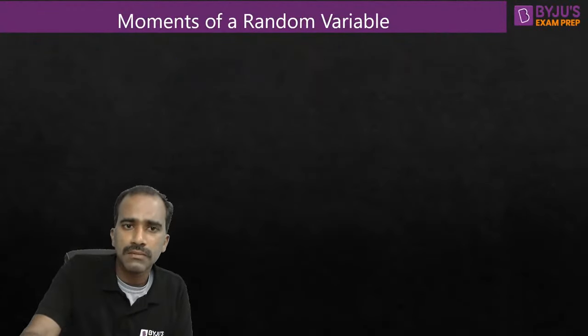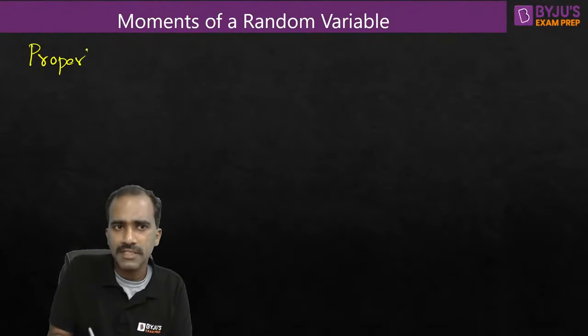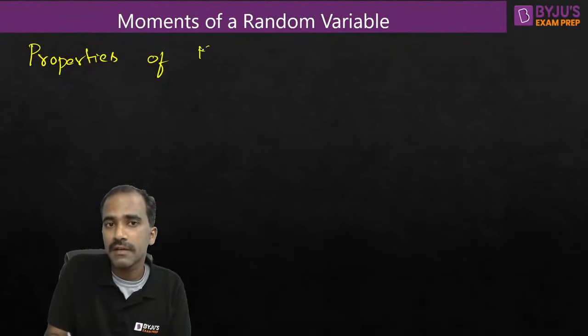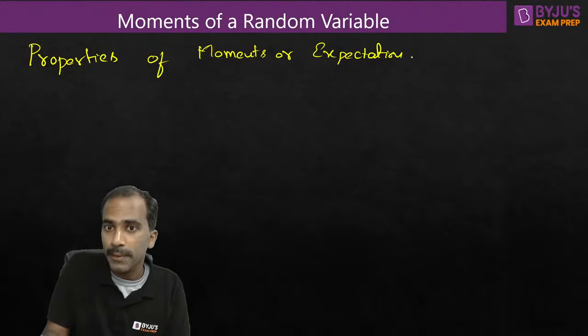Now let us write the properties of expectations. Very basic stuff, but very important stuff. Properties of moments of a random variable, or expectations of a random variable. So that expectation operation is there, right? I'm talking about the properties of that operation.